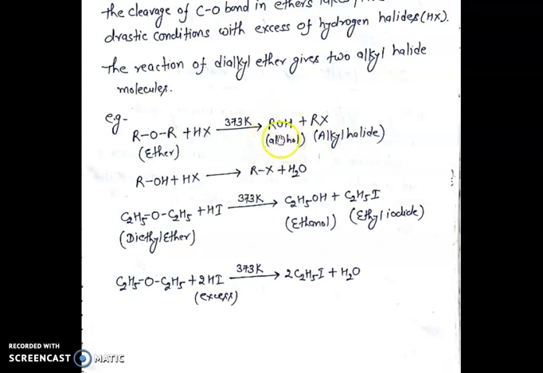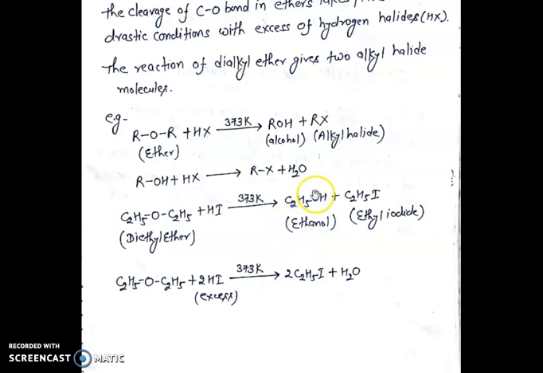And this alcohol further reacts with hydrogen halide to form alkyl halide and water. For example, diethyl ether reacts with hydrogen iodide at a temperature of 373 Kelvin to form ethanol and ethyl iodide.